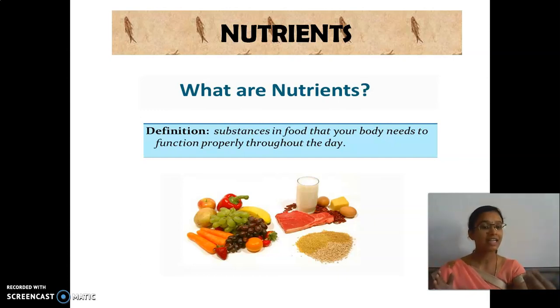Nutrition is taking in the food, digesting it and obtaining energy from it. Nutrients are present inside the food as they are. If we take them in, only then are we able to get nutrition, that is, the energy.